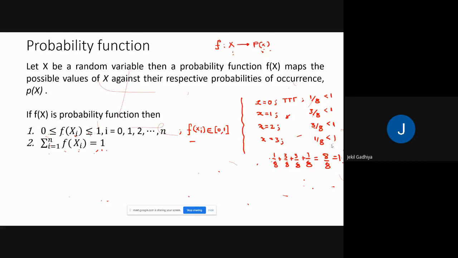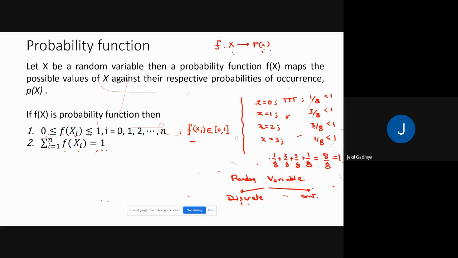Okay, and we define a random variable in two ways: discrete random variable and continuous random variable.